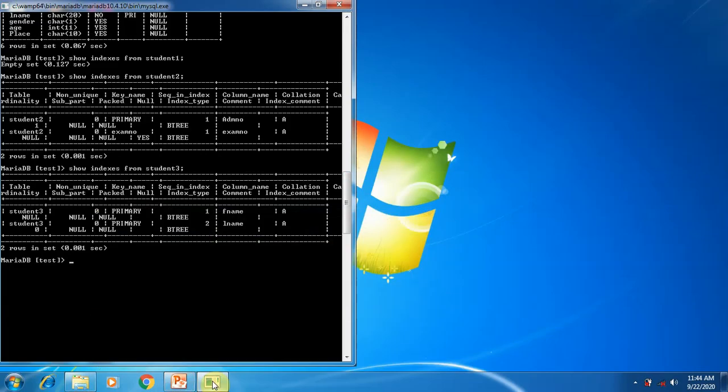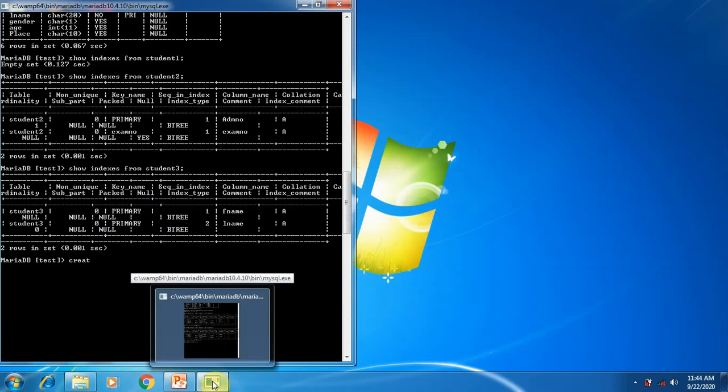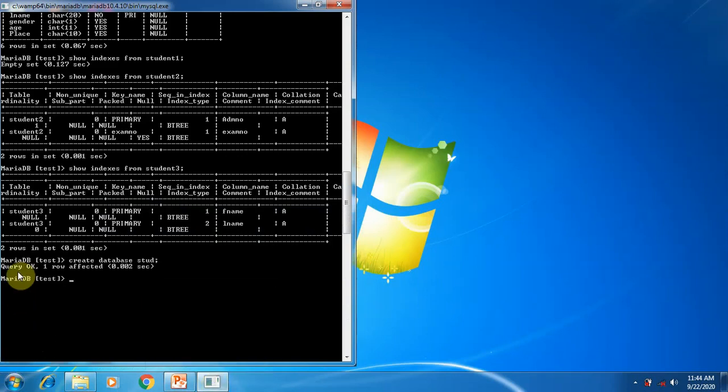Now we are going to execute this command, create database. The name is defined by the user. So I am going to give the database name student, shortly stud. After completing the command, simply type the semicolon and then press enter. Here you can see a message, query OK, one row affected. It means your command is executed successfully. Yes, the stud database is created.